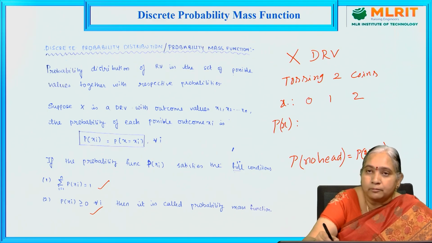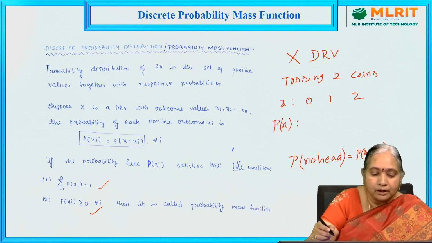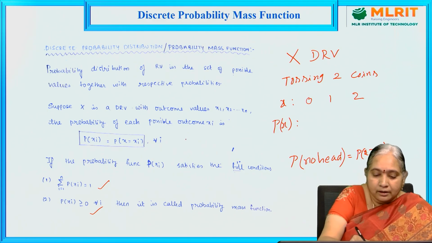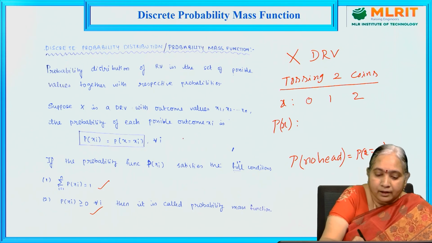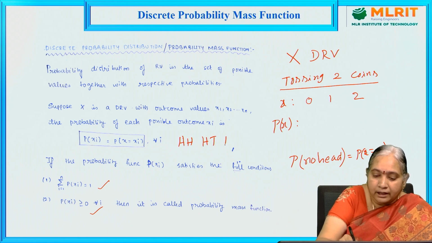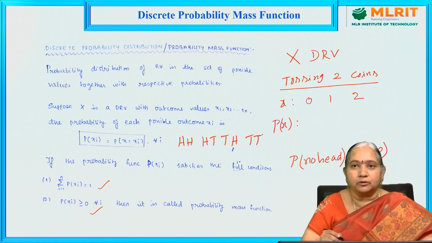So what is probability of X equal to 0? And we know that when 2 coins are tossed, HH, HT, TH, TT. These are the possible outcomes.